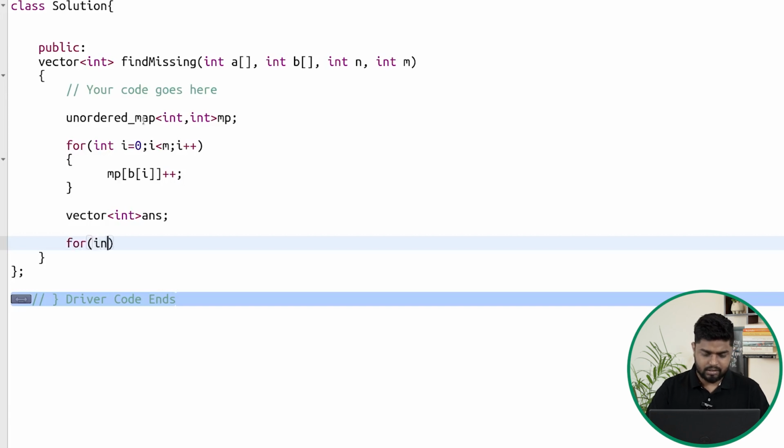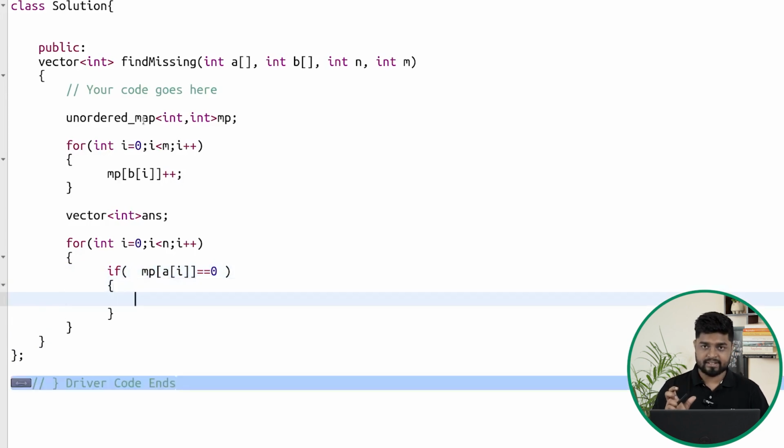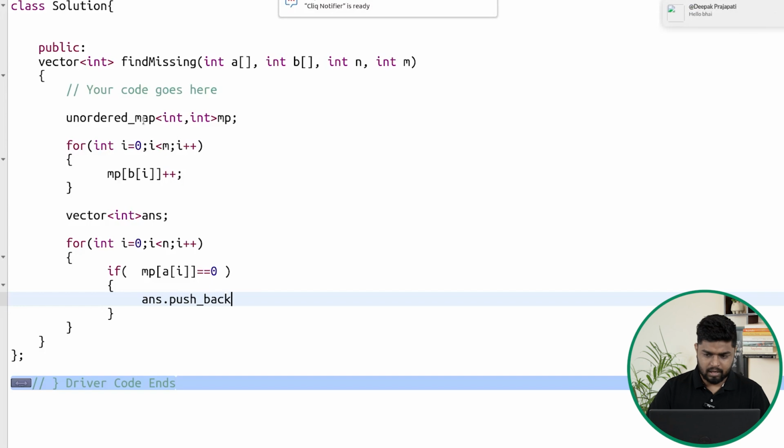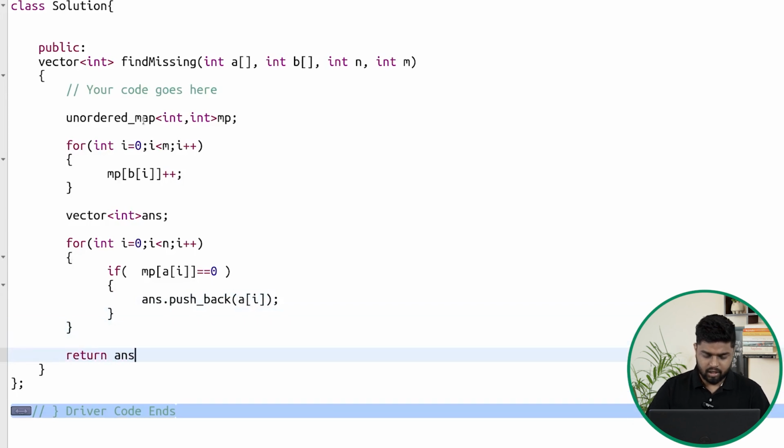What will happen here is we'll start i from 0 till i is less than n, and then i plus plus. Now if the map of a of i is equal to 0, that is, if there is any ith element of the first array that is having the frequency as 0, this means that element is not present in the second array. So we can simply add it in our answer. We will do answer dot push back a of i. Then after this we can simply return our answer here.